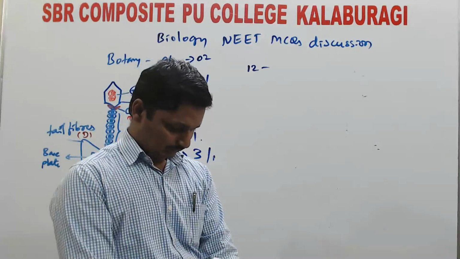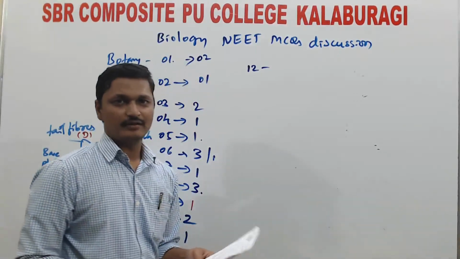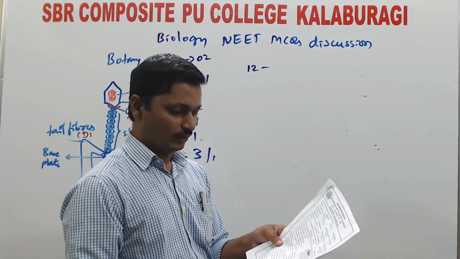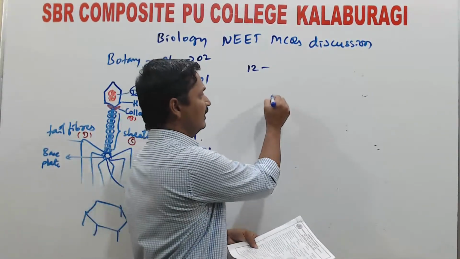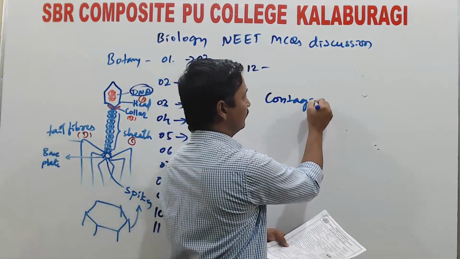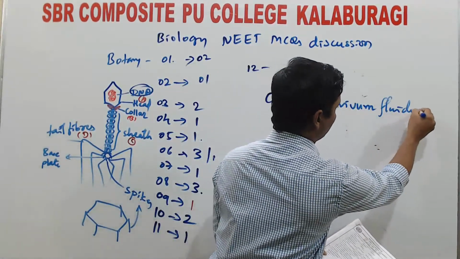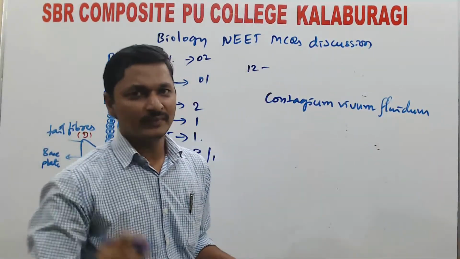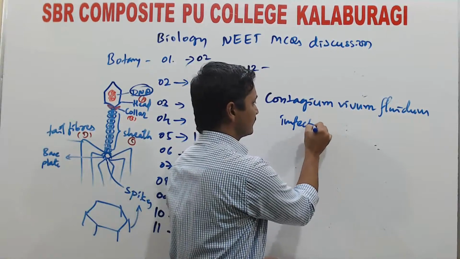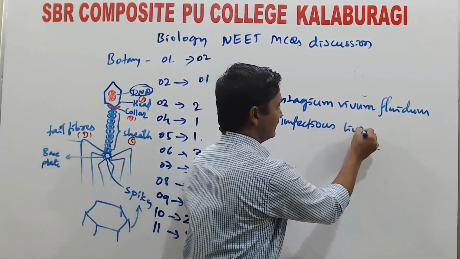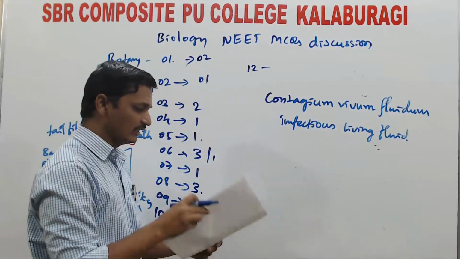Second point, M. W. Beijerinck demonstrated that extract of an infected tobacco plant could cause infection in healthy plants, and he called this Contagium vivum fluidum. The meaning of Contagium vivum fluidum is infectious living fluid. This term is also correct.